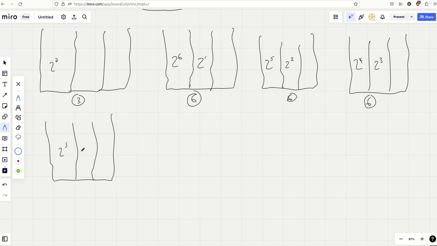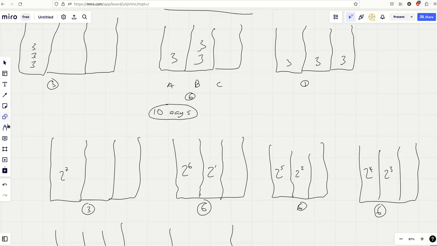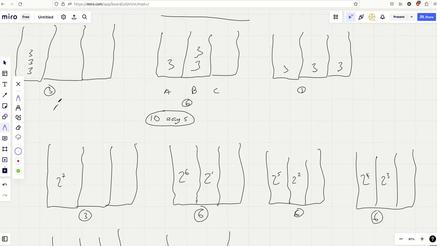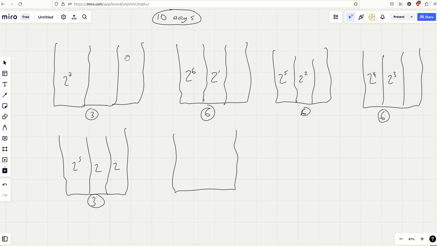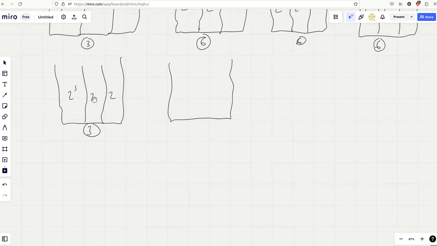2 to the 5, 2, 2. How many ways are there doing that? Well, this is like an ABB problem, so there's only 3 ways of doing that. And by ABB, I just mean like in this first one, how many ways are there of ordering? Yeah, I refer to them as ABB and ABC. There's 6 ways of shuffling ABC. There's only 3 ways of shuffling ABB. Once again, we've got 2 the same, so there's only 3 ways of doing that. That goes there, or in the middle, or there.